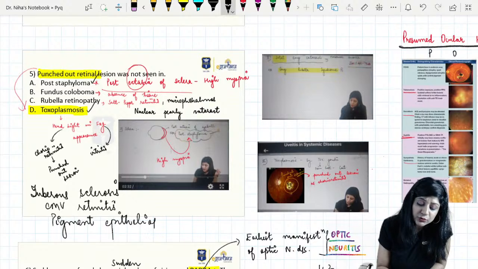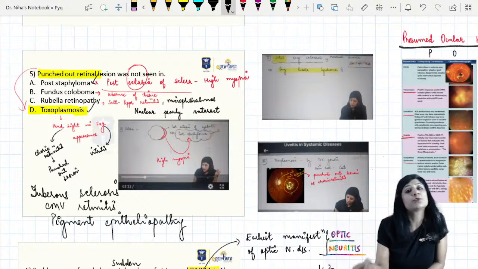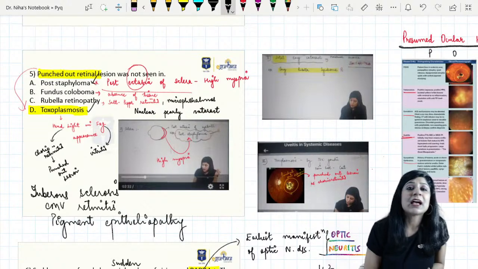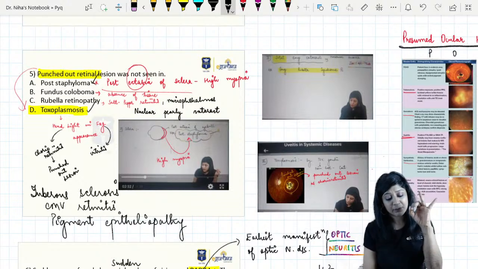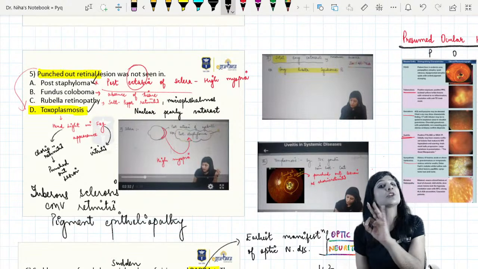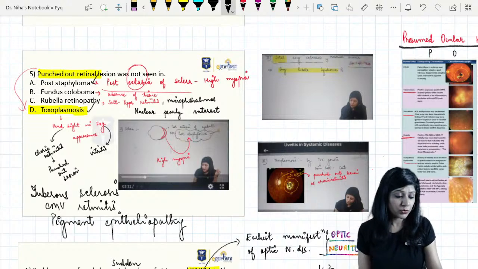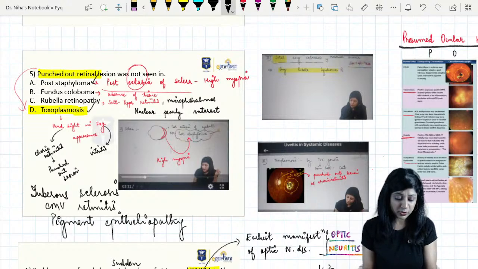If they have given you these options and one was posterior staphyloma, then posterior staphyloma will be the answer. Posterior staphyloma is not a punched out lesion. Toxoplasmosis will show it, pigment epitheliopathy will show it, tuberous sclerosis will show it. So in that case the answer will be not seen in.